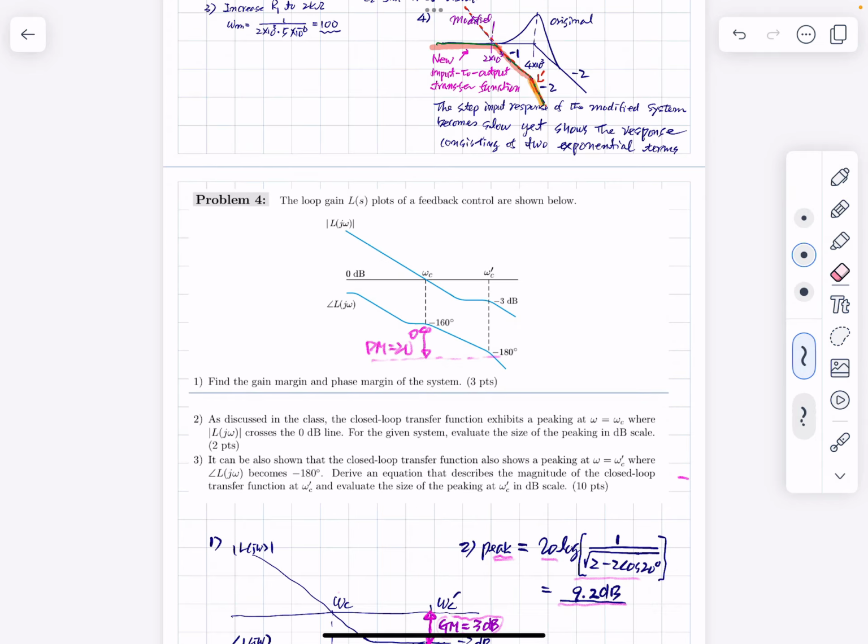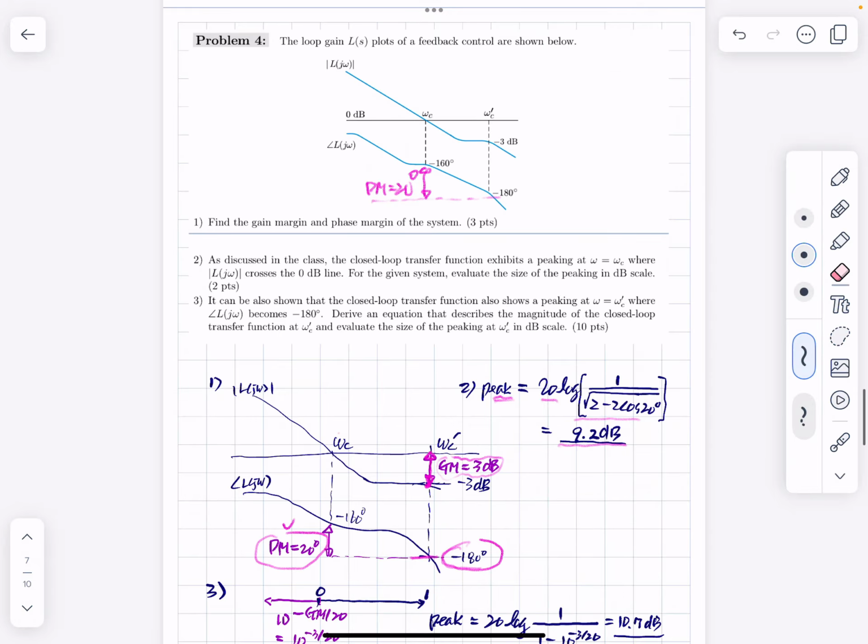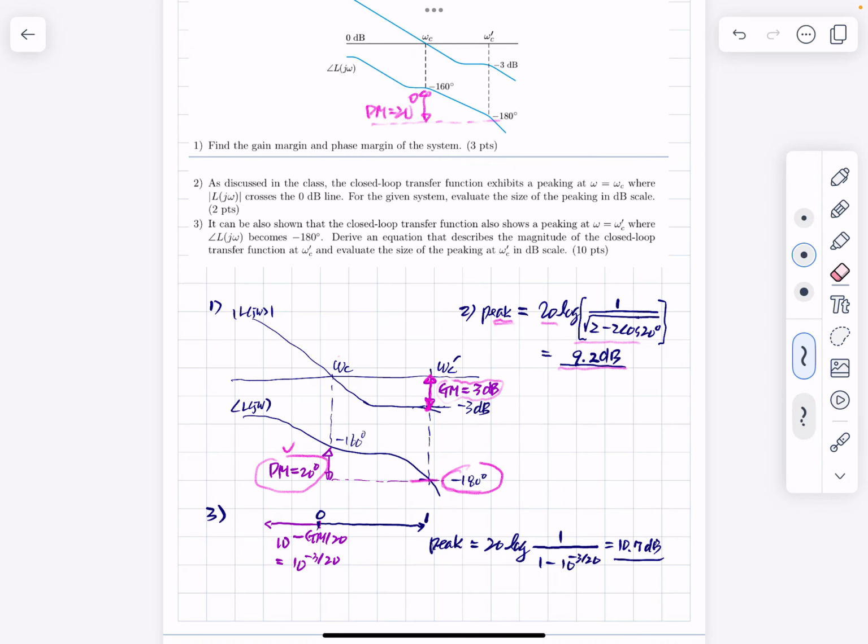Okay, let me explain this. At this point, when the gain margin is determined, the phase of the loop gain is out of phase with respect to this. This is the unit vector starting from the origin to 1.